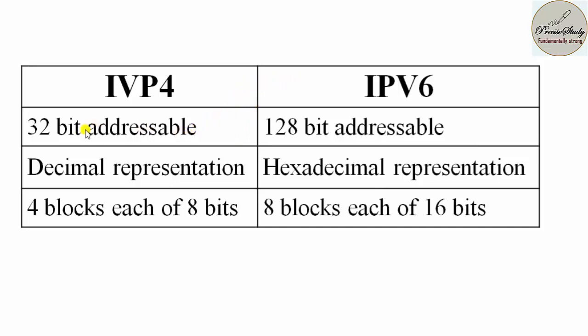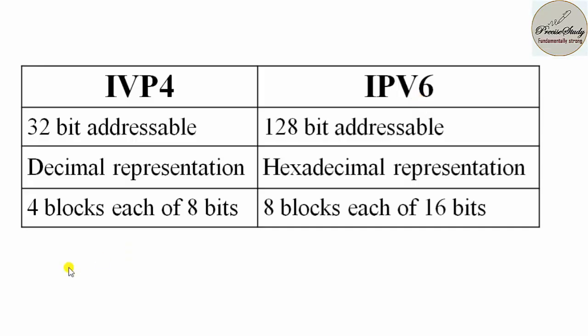In the case of IPv4 protocol, it is 32-bit addressable, whereas in the case of IPv6 protocol, it is 128-bit addressable. In the case of IPv4 protocol, it is decimal representation, but in the case of IPv6 protocol, it is hexadecimal representation. In the case of IPv4 protocol, it is 4 blocks each of 8 bits. In the case of IPv6 protocol, it is 8 blocks each of 16 bits. So you should know what is the difference between IPv4 protocol and IPv6 protocol.